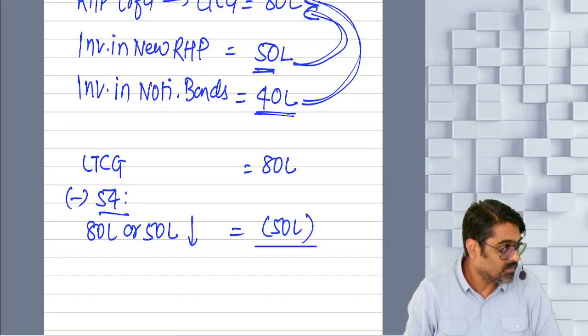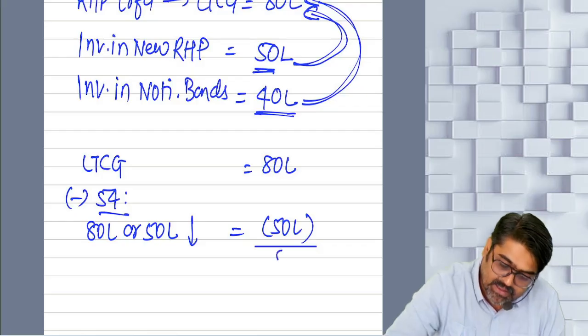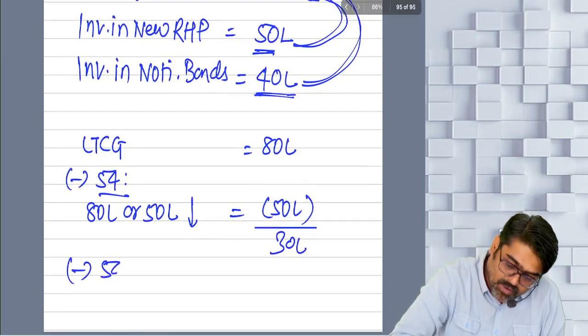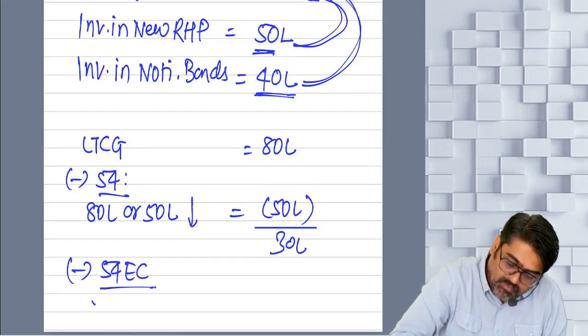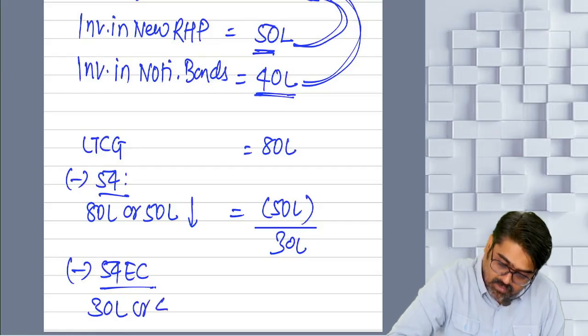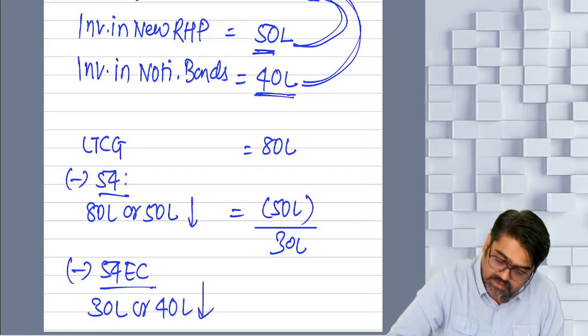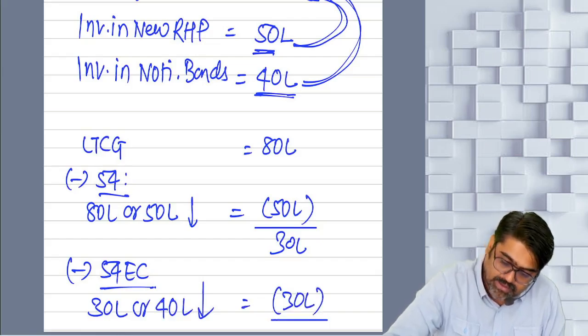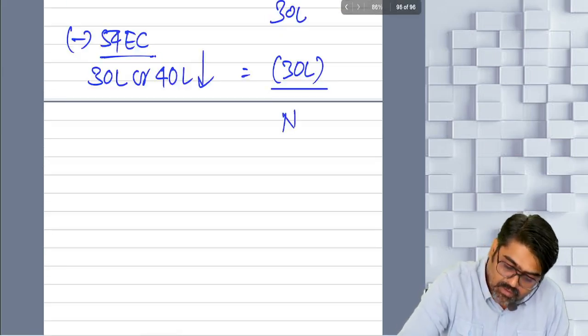Now how much capital gain still remains? 30 lakhs. And out of this, if you claim 54 EC, what will be the exemption? The balance capital gain is 30 lakhs, or the investment of 40 lakhs, whichever is lower. So a 30 lakh exemption will be there. What will be the taxable gain? Nil. So there will be no taxable gain.